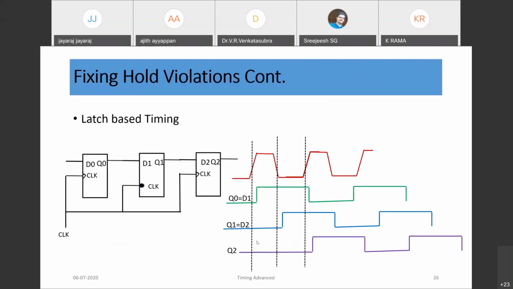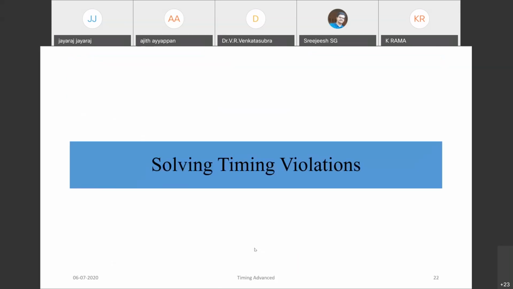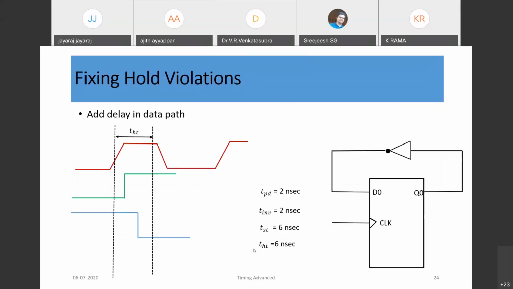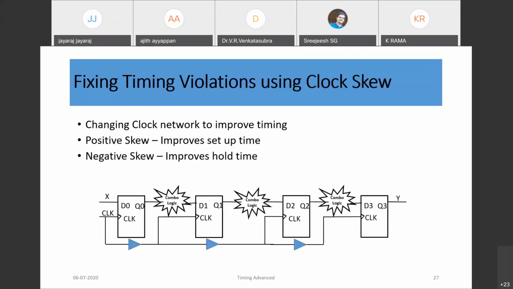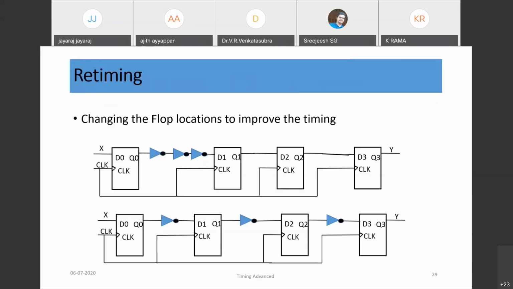So setup time violations and hold time violations, we can use various techniques to solve the setup time as well as the hold time. So now more advanced techniques are also available.